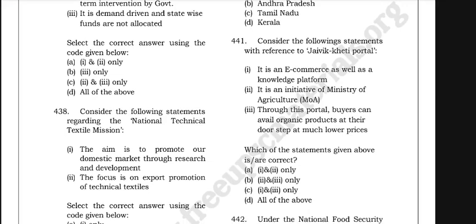Concept of online service with reference to the JVKT portal. It's an e-commerce as well as knowledge platform. It is an initiative of the Ministry of Agriculture. Through this portal, buyers can avail organic products at their doorstep at a much lower price.